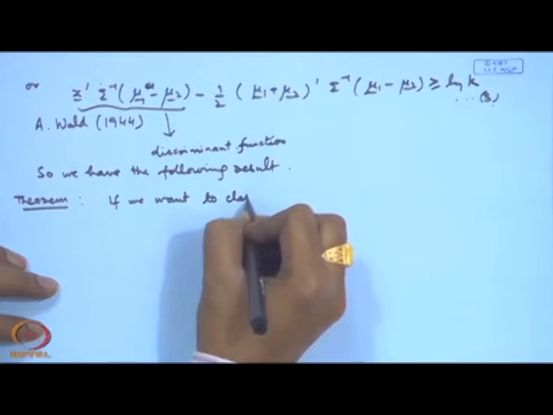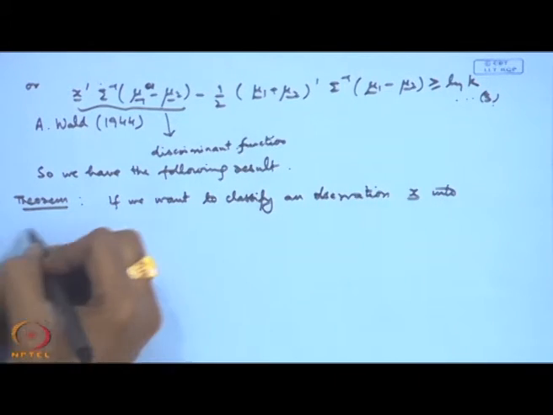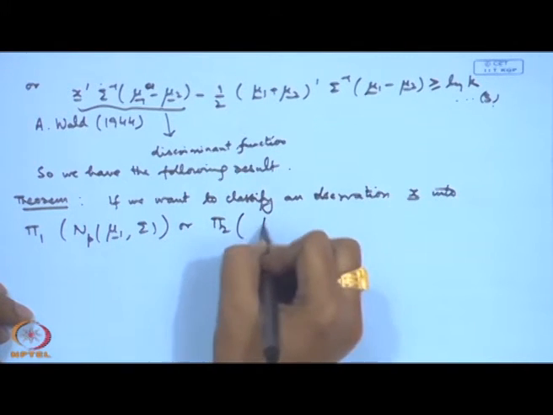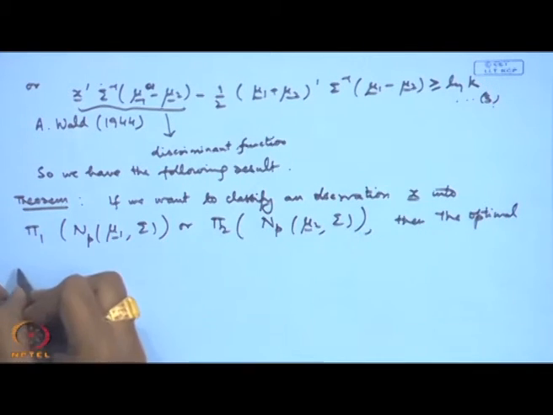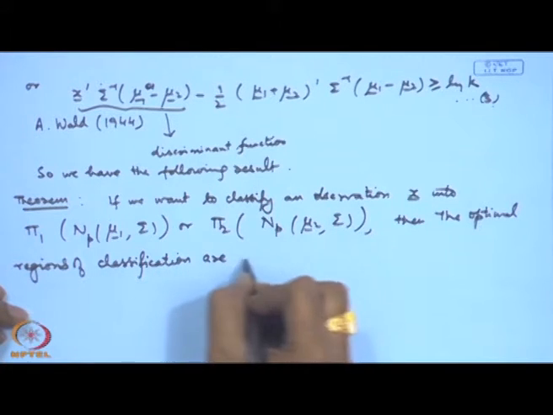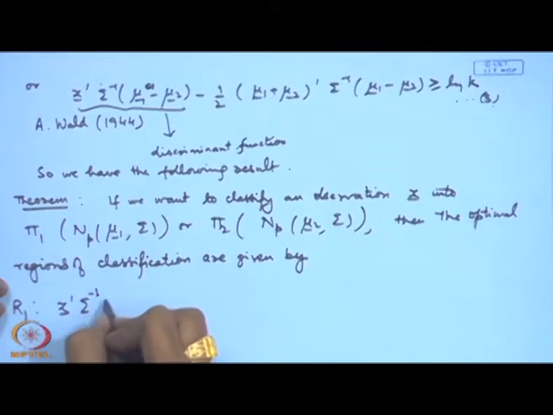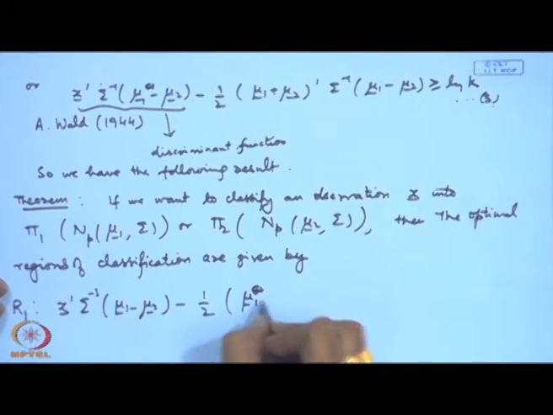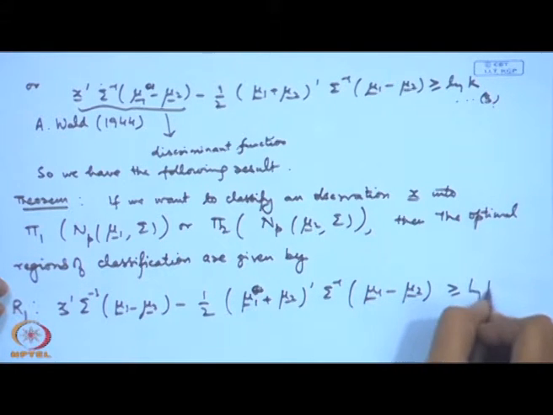If we want to classify an observation x into pi 1, that is N_p(mu 1, sigma), or pi 2, that is N_p(mu 2, sigma), then the optimal regions of classification are given by, say R1, where x prime sigma inverse mu 1 minus mu 2 minus half mu 1 plus mu 2 prime sigma inverse mu 1 minus mu 2 is greater than or equal to log of k.